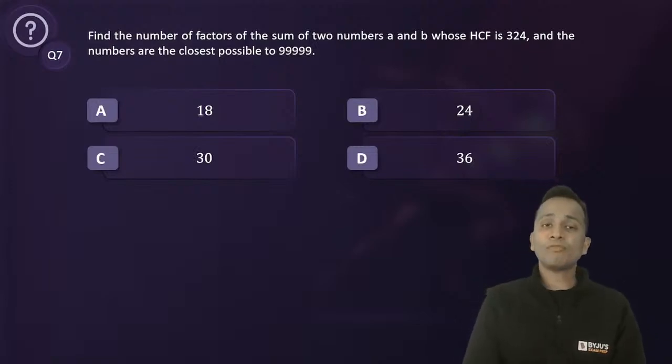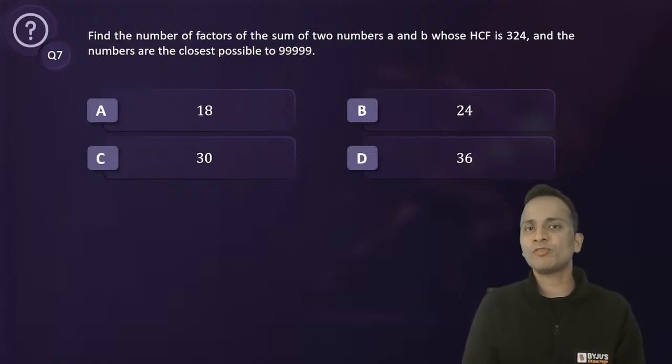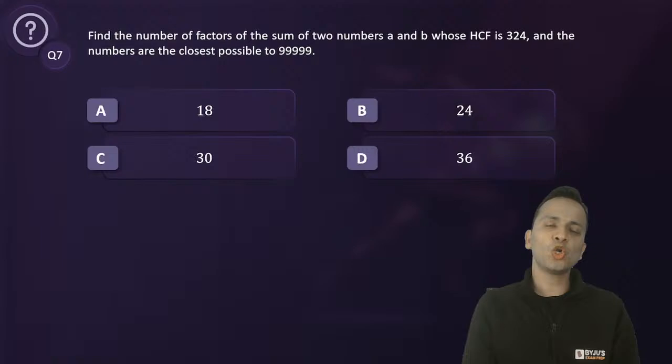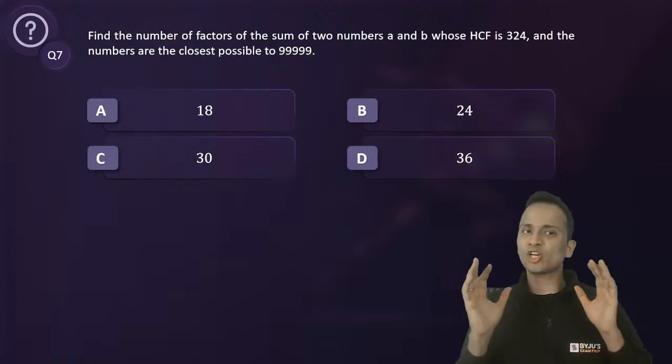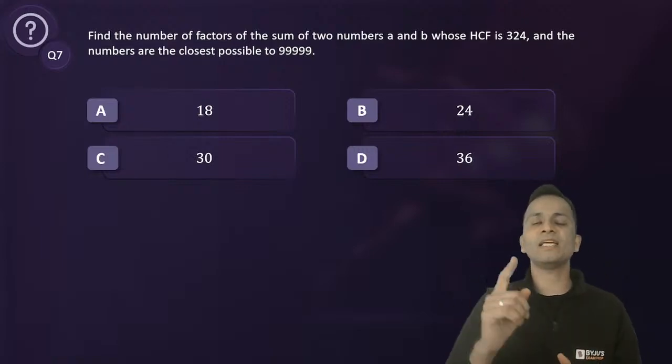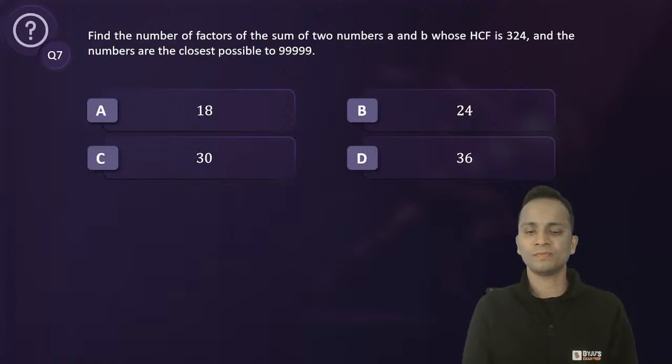Find the number of factors of the sum of two numbers A and B whose HCF is 324, and the numbers are closest possible to 99,999. So the numbers are closest possible to this number, and their highest common factor is 324. Again, the question is simple, nothing technical, nothing very conceptual.